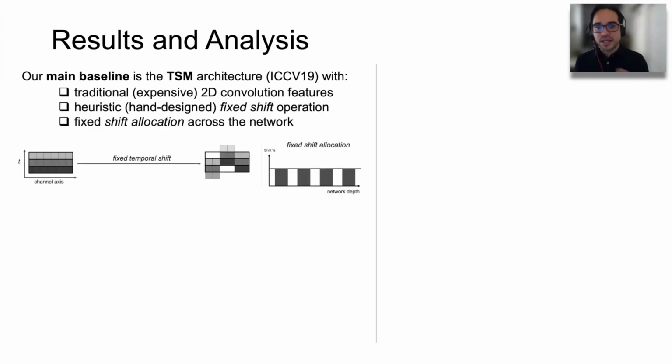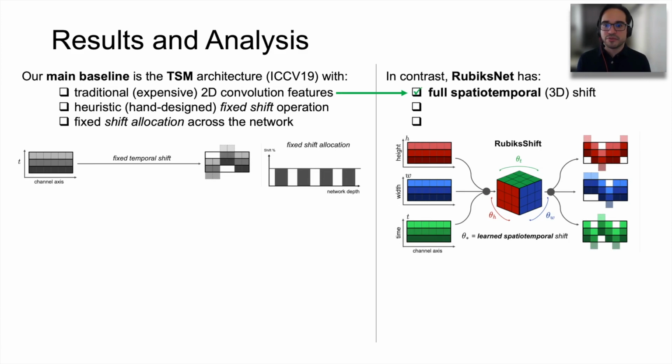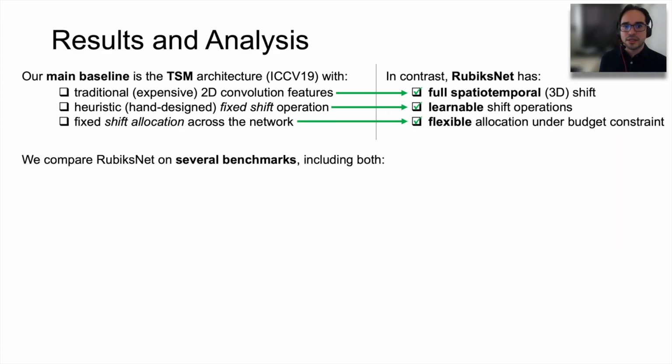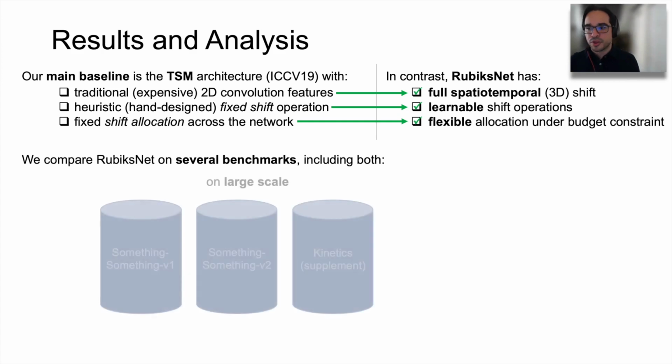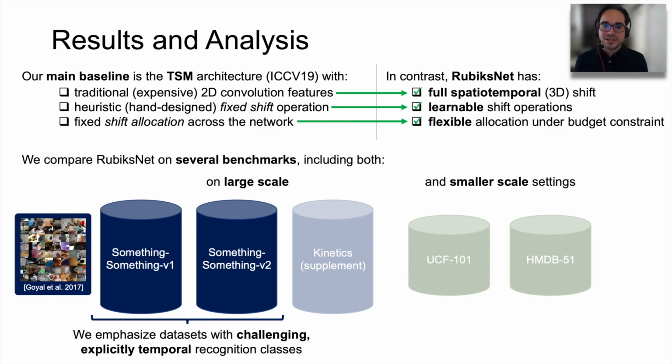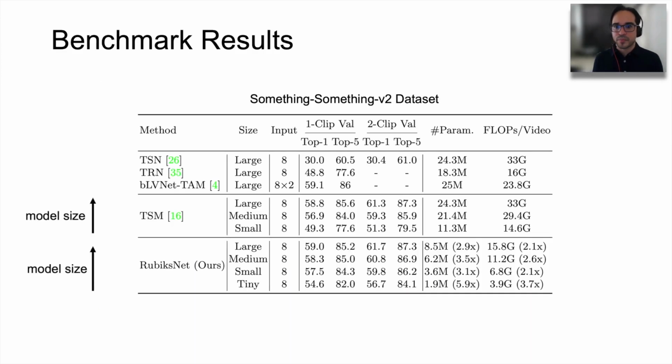Our main baseline is the TSM architecture. In contrast, RubiksNet has a full spatial-temporal three-dimensional shift, learnable shift operations, and flexible allocation under budget constraint. We compare RubiksNet on several benchmarks, both small and large scale, but we focus our analysis here on datasets that require explicit temporal reasoning for recognition.